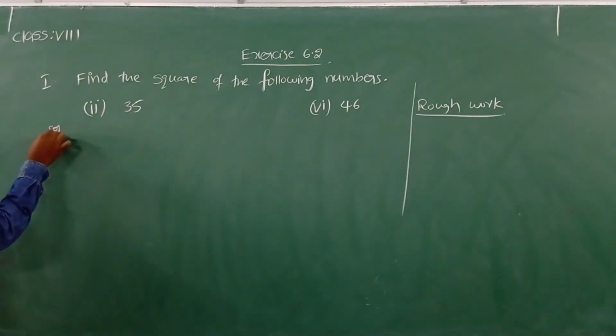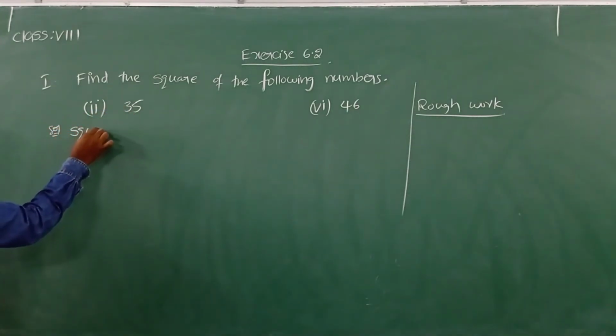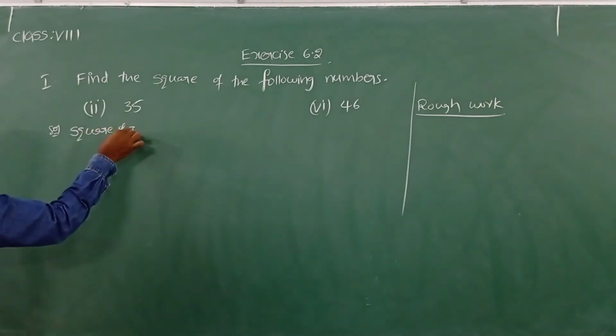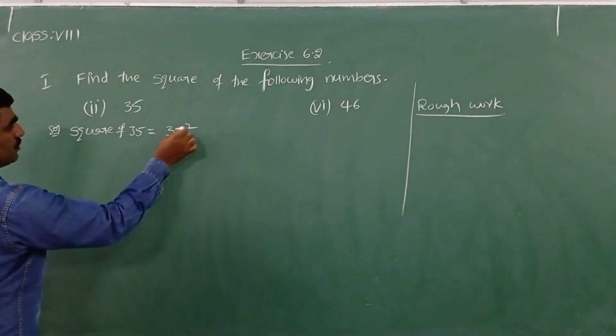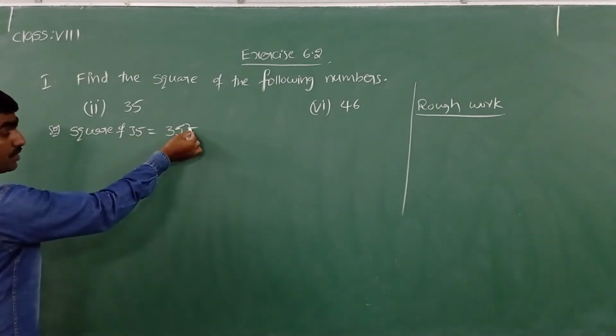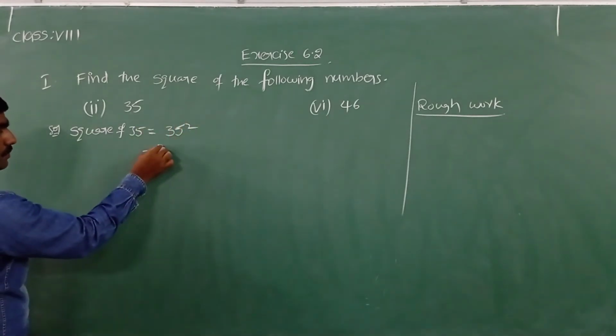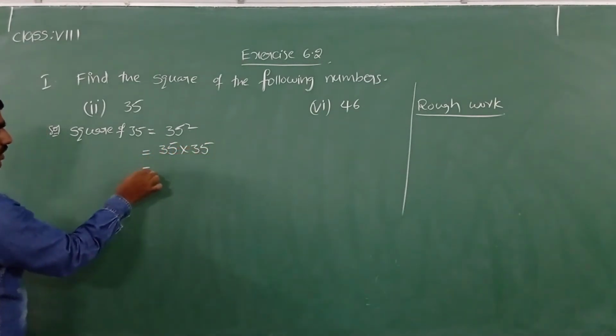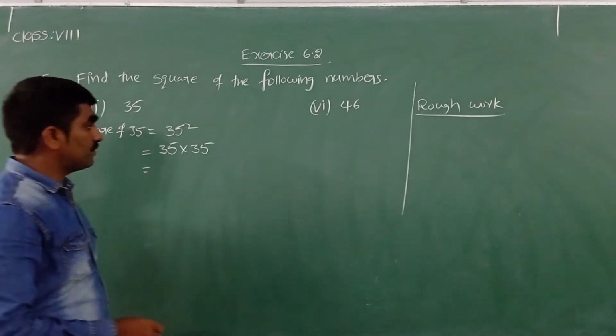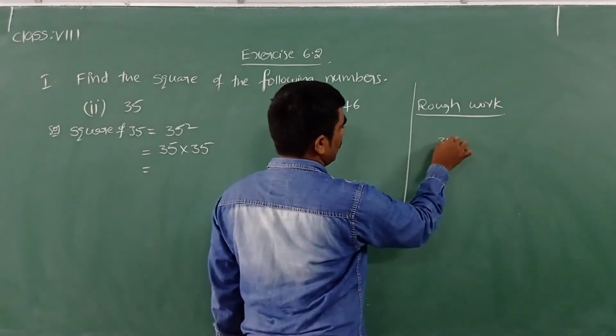See my solution here. We have to find the square of 35. How can I write 35 square? Power 2 is nothing but we multiply the base by itself 2 times, so 35 into 35.